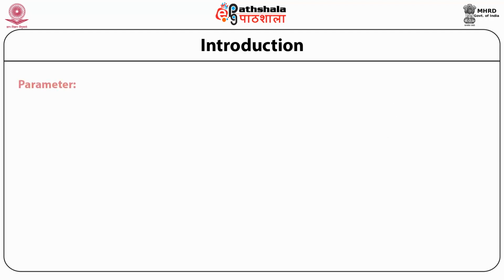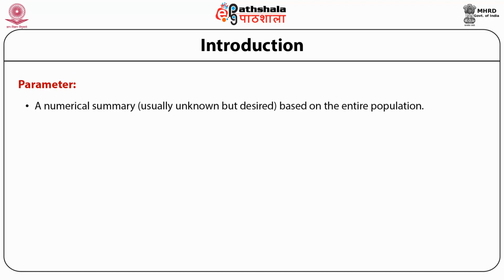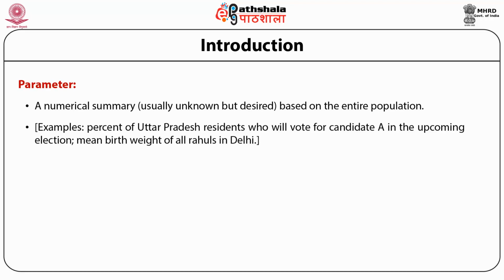Second term is parameter: a numerical summary, usually unknown but desired, based on the entire population. Example, the percentage of Uttar Pradesh residents who will vote for candidate A in the upcoming election. Second, the mean birth weight of all Rahuls in Delhi.